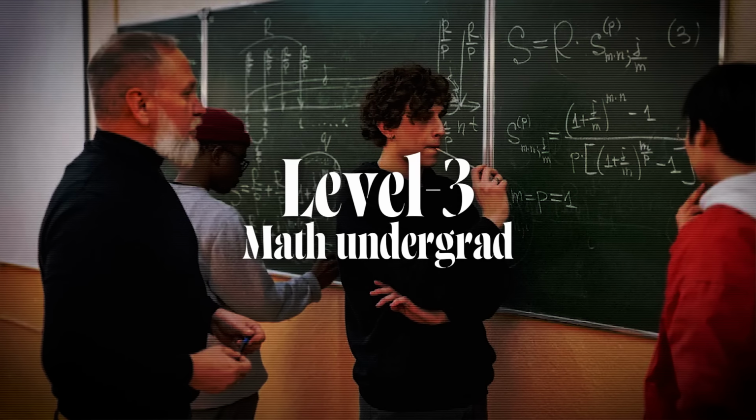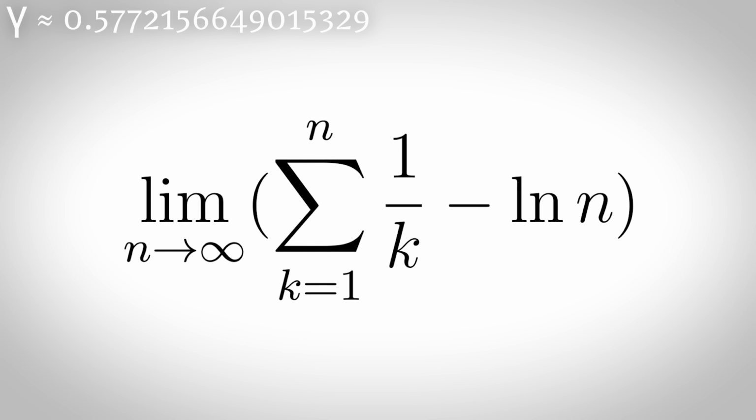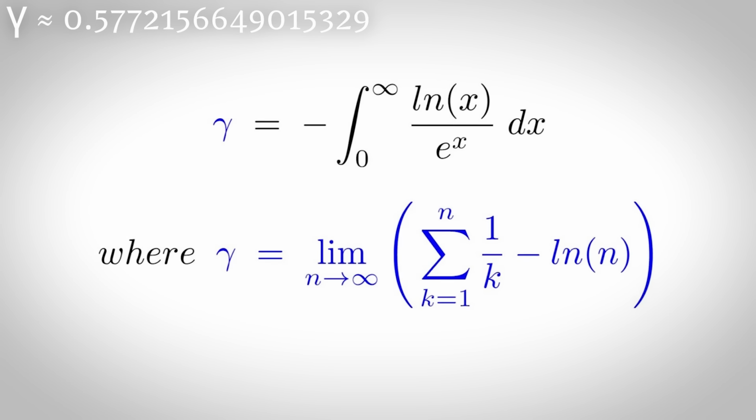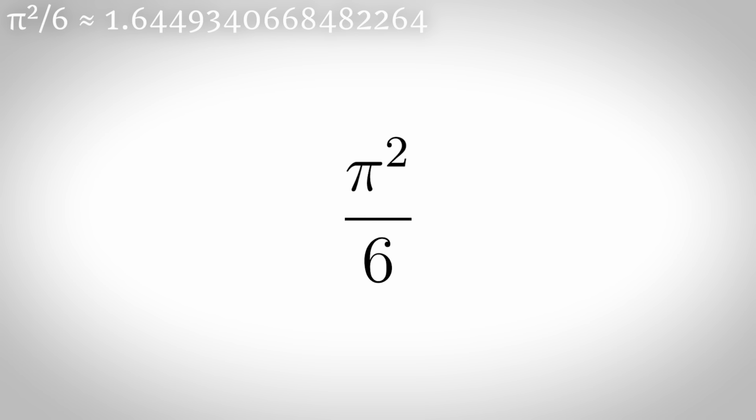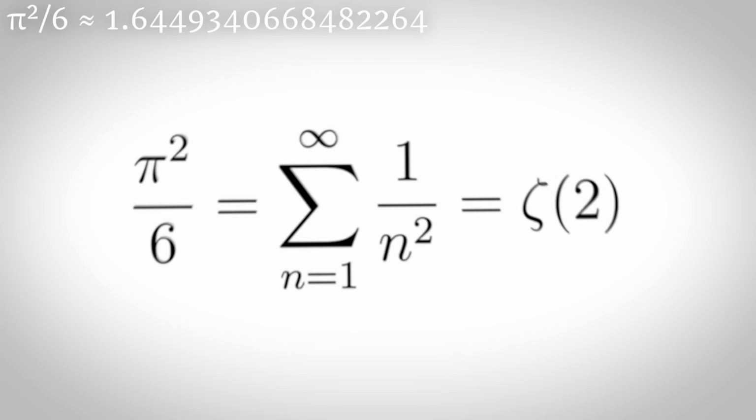Level 3. Math undergrad. The Euler-Mascheroni constant is the limit as n goes to infinity of the sum from k = 1 to n of 1/k minus ln n, and it helps in solving integrals involving logarithms and exponential functions. π²/6, also known as the Basel value, is equal to the sum of 1/n² where n is a natural number, or zeta 2.